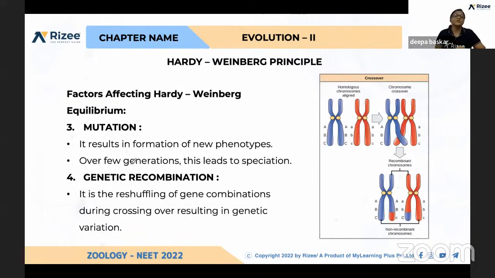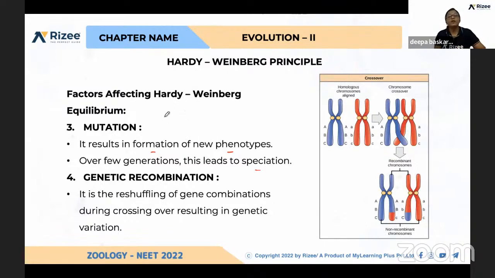Third reason is mutation. Mutation happening leads to new phenotypes. And the mutation continues over a few generations, which leads to speciation.